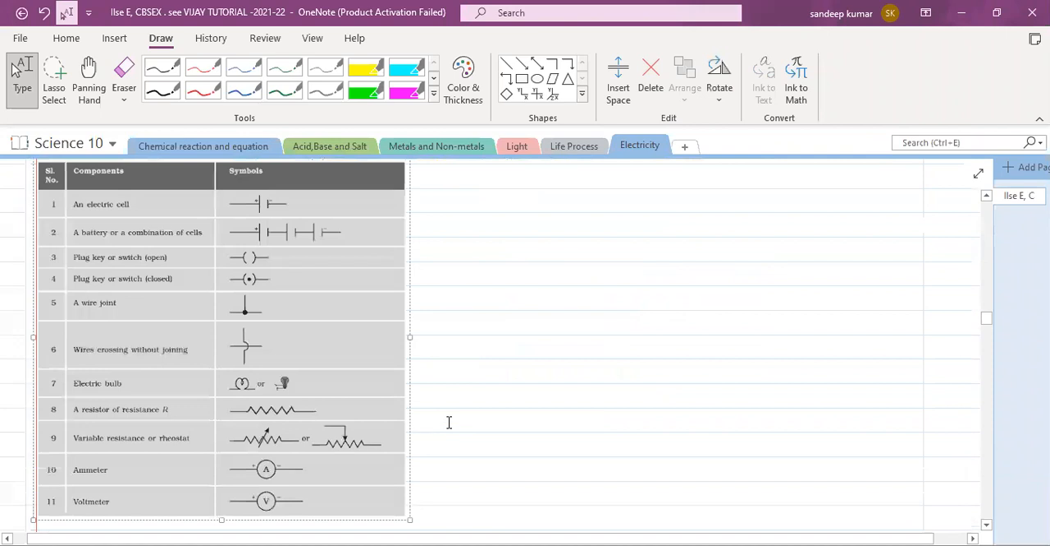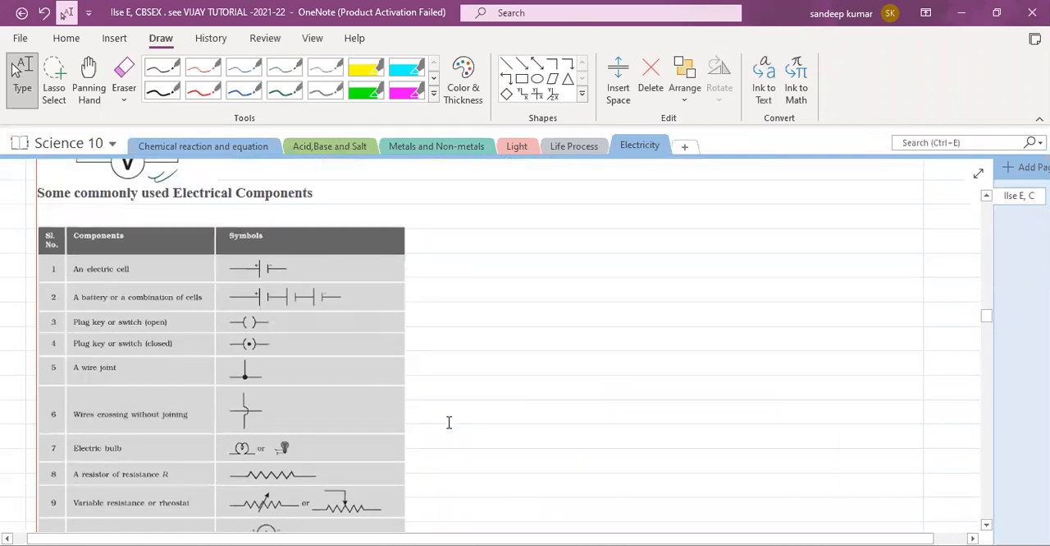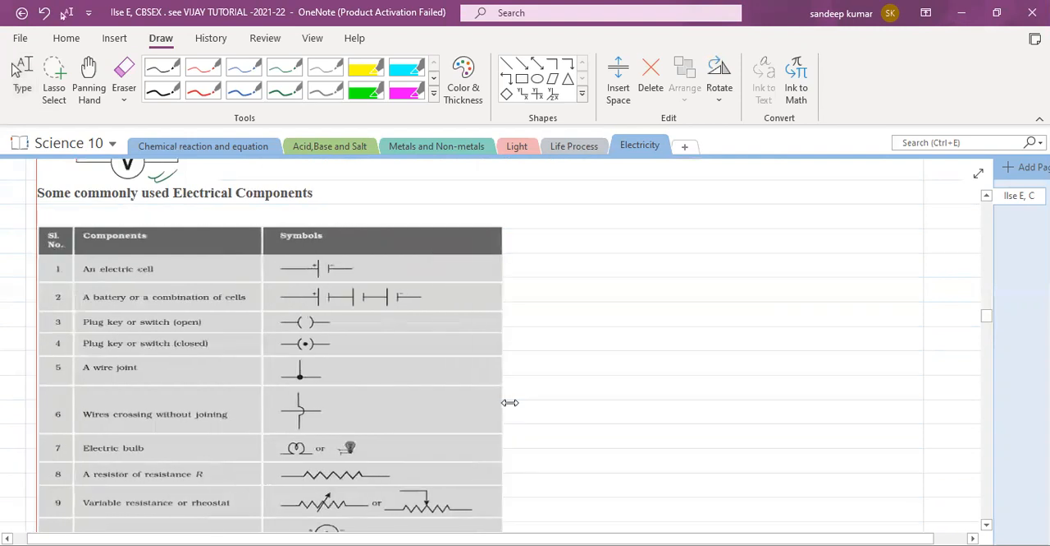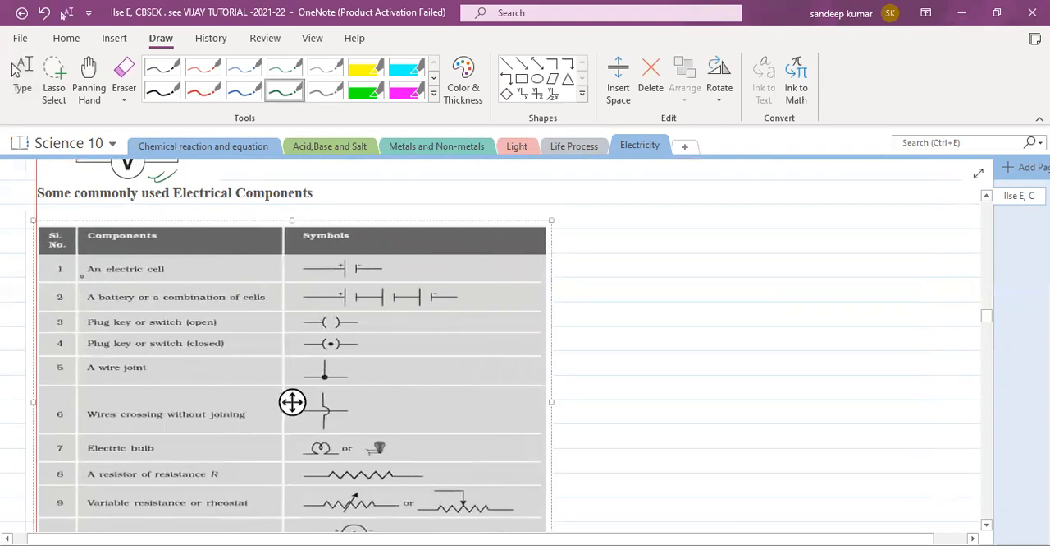Here are some electrical components. They may ask you to draw the symbols of different electrical components. You see the electric cell. The electric cell is like this. So this represents the plus of the cell and the minus of the cell.